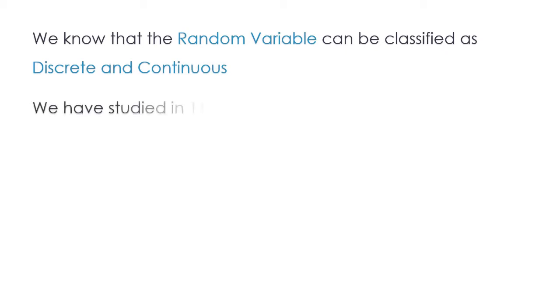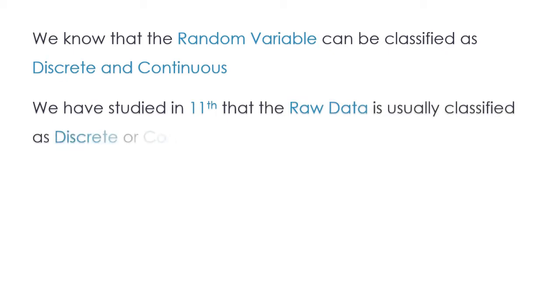So, in 11th standard, when we studied about the variables and we studied about the raw data, we usually classified that raw data as either a discrete or a continuous frequency distribution. Means the variable was classified from the raw data into a discrete or a continuous frequency distribution.